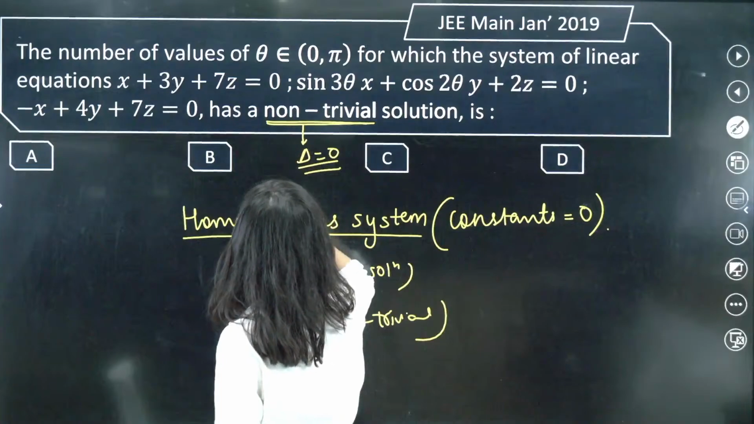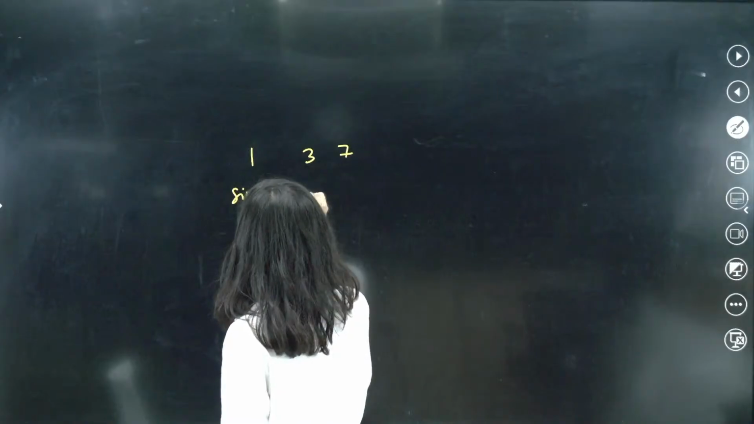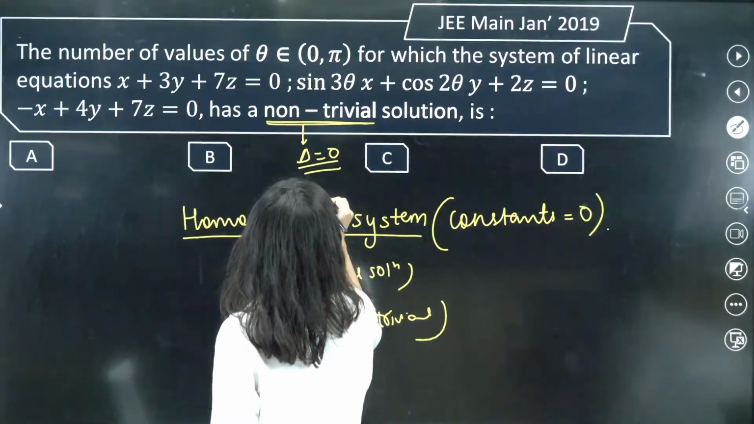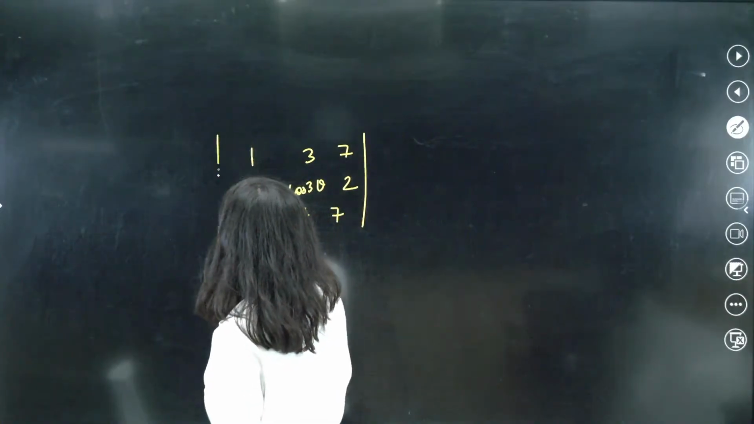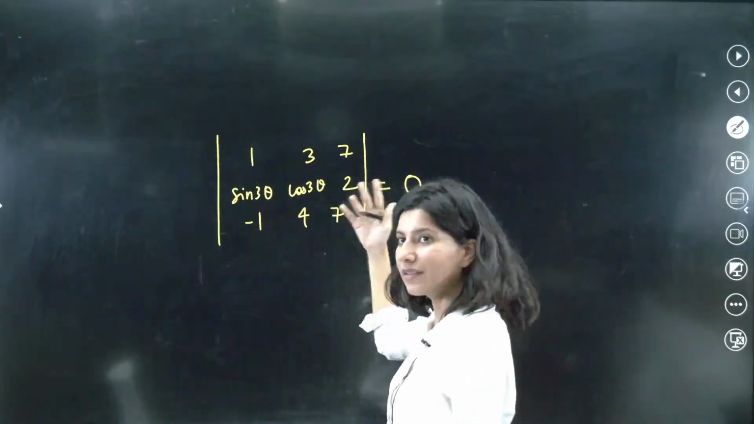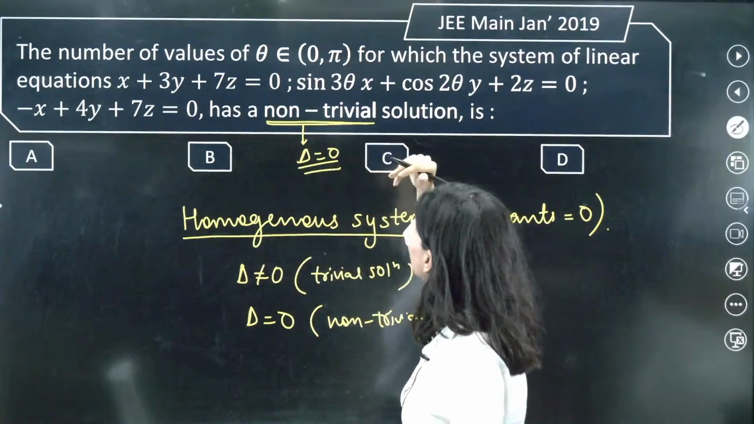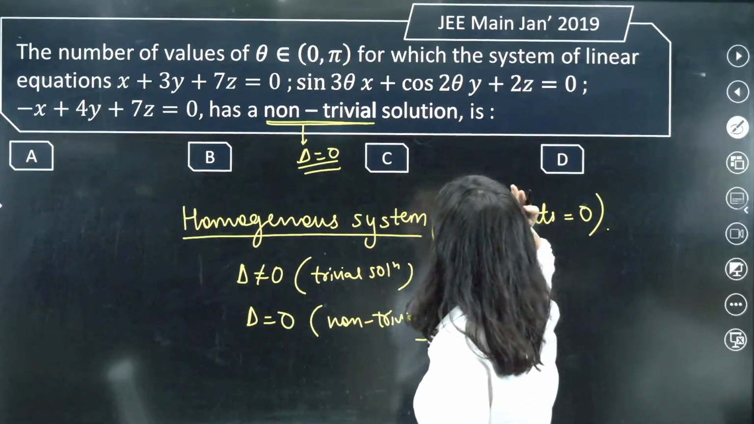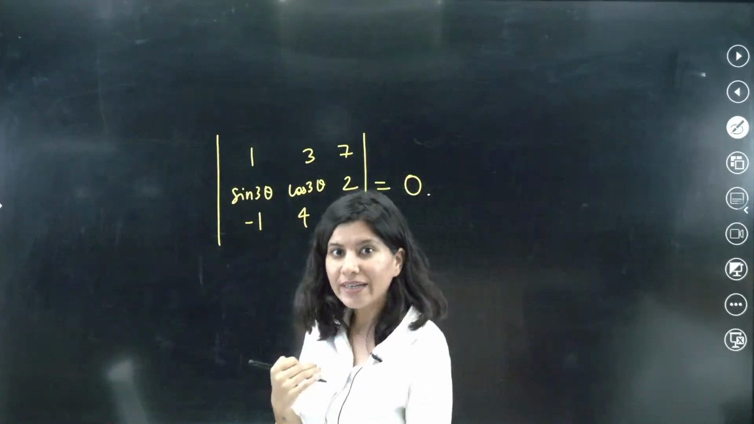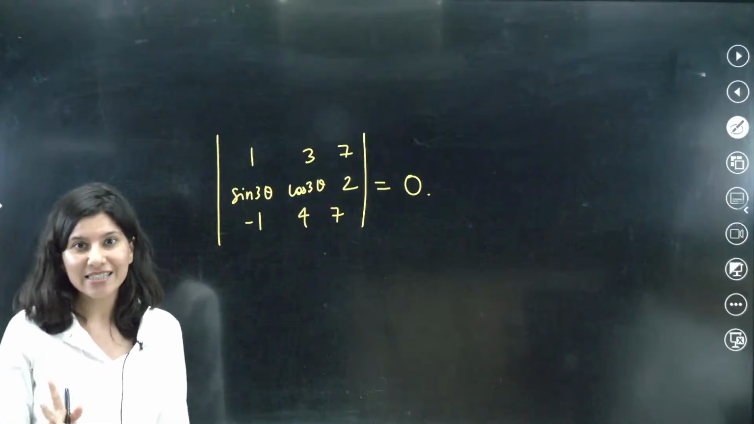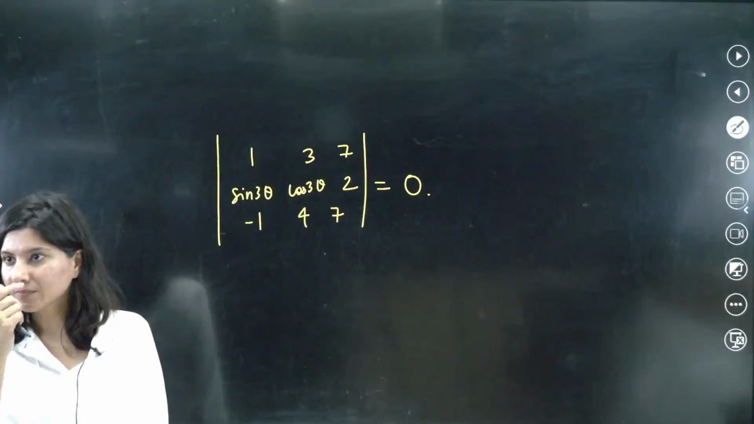1, 3, 7. What is the second row? Sine 3 theta, cos 2 theta and 2. And what is the third? -1, 4 and 7. That's it. You make it 0, and obviously they are asking the number of values of theta in this interval 0 to pi. So make it 0, calculate the value of theta in 0 to pi in the first and second quadrant, and you'll get your answer. Yes? Clear?